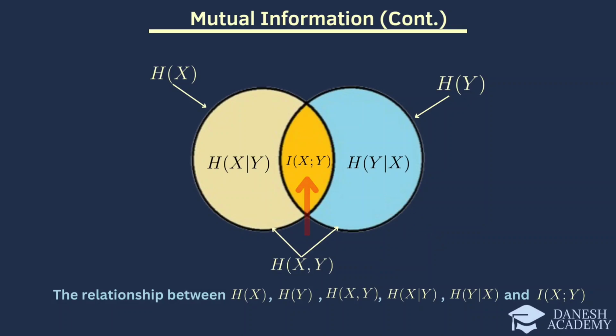The overlapping region in the middle, shown in orange, represents the mutual information. This is the amount of information shared between X and Y, reflecting how much knowing one variable reduces the uncertainty about the other. Finally, the entire area covered by both circles represents the joint entropy, which measures the total uncertainty about the pair X and Y.